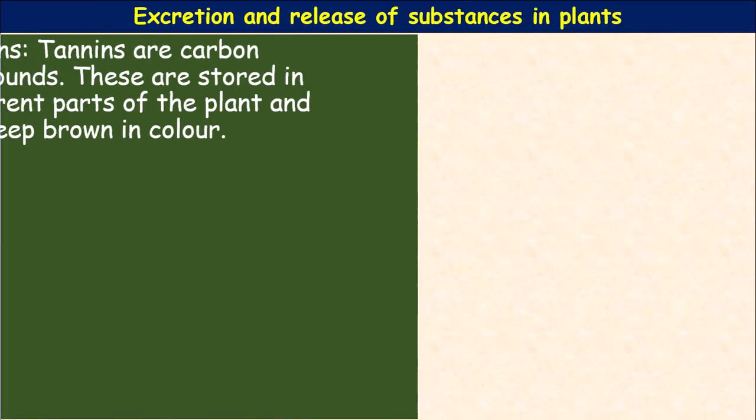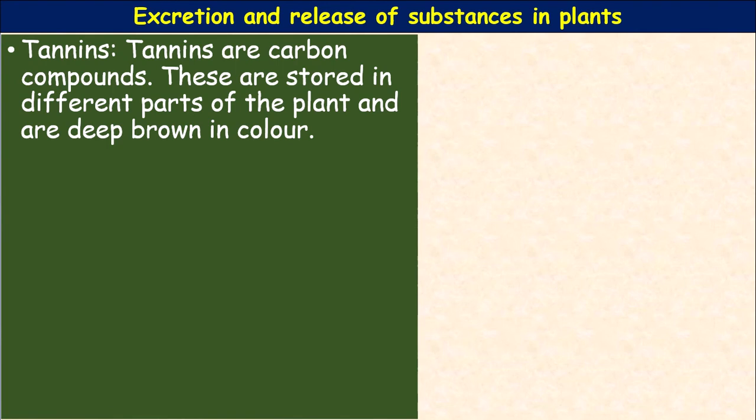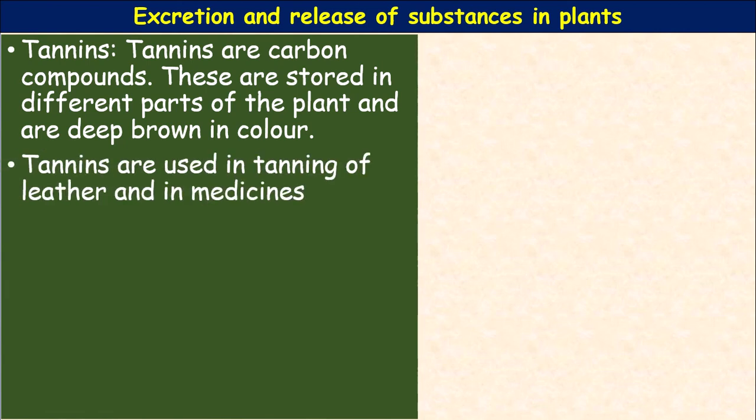Next, tannins. Tannins are carbon compounds. These are stored in different parts of the plant and are deep brown in color. Tannins are used in tanning of leather, to remove the hairs from the leather, and in medicines also. Examples are cassia and acacia.